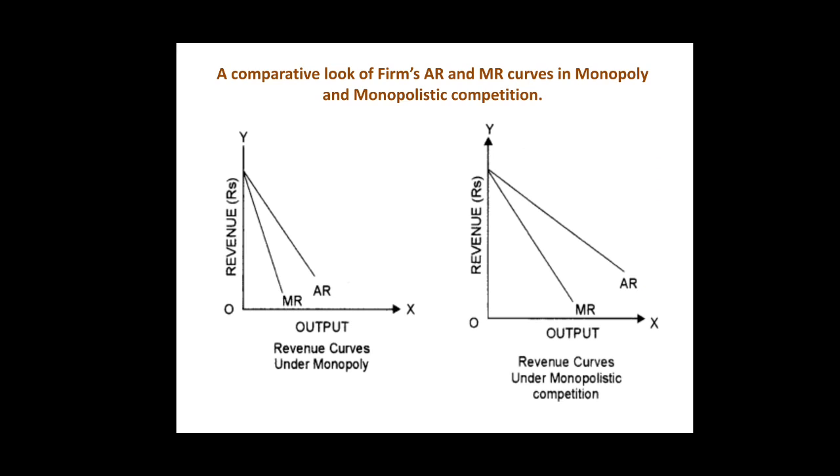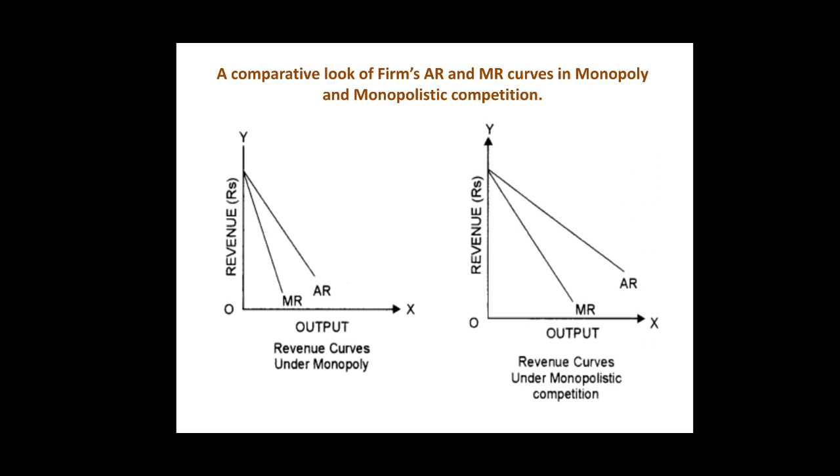The only difference is that under monopoly, firms' average revenue and marginal revenue curves are steeper, or we can say they are less elastic due to the absence of close substitutes, as shown in the figure given on the left hand side of the slide.